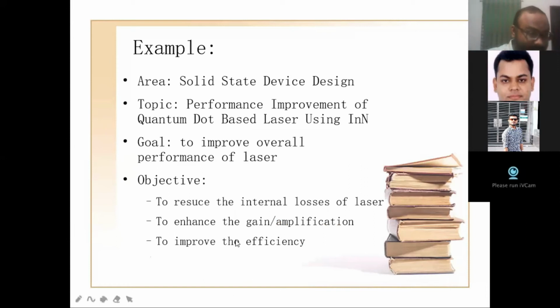To achieve this goal, I have to set 3 objectives: to reduce the internal loss, to enhance the gain or amplification, and to improve the efficiency. Out of 3, improving the efficiency is the primary objective. It should be achieved anyhow, otherwise the overall performance will not be improved. So to achieve this primary objective, we have set 2 secondary objectives: to reduce the internal loss and to enhance the gain or amplification.